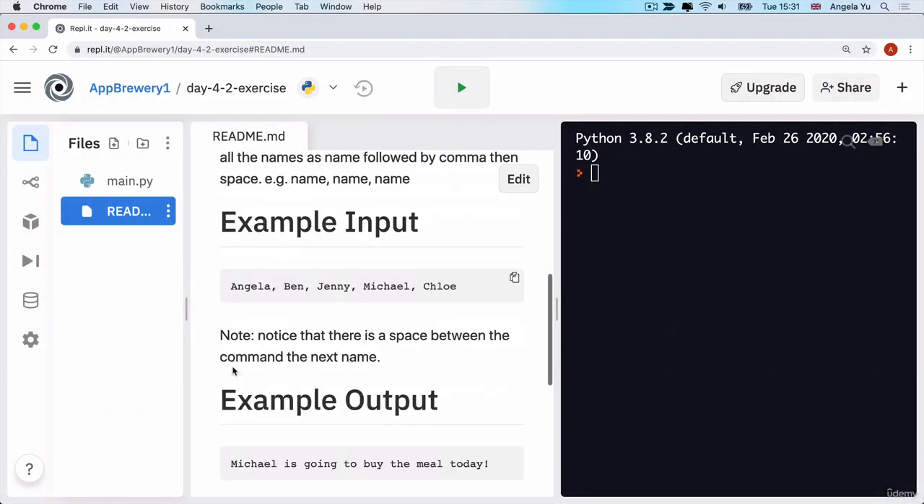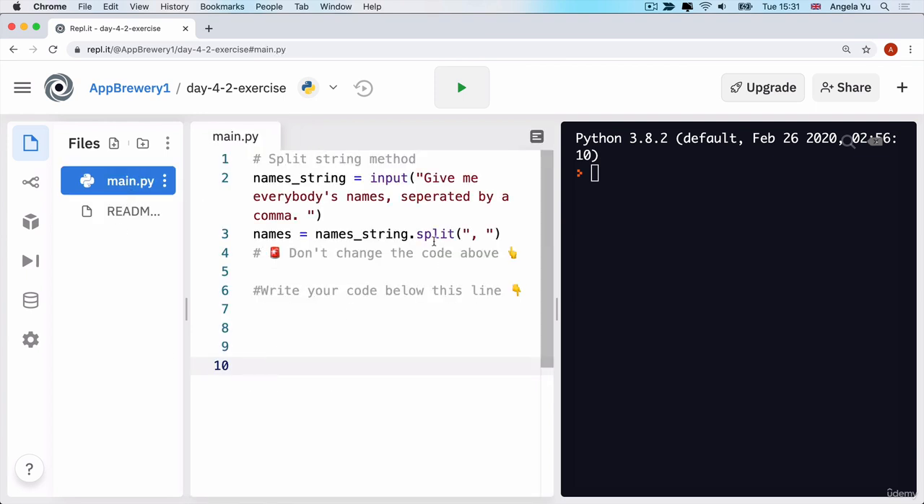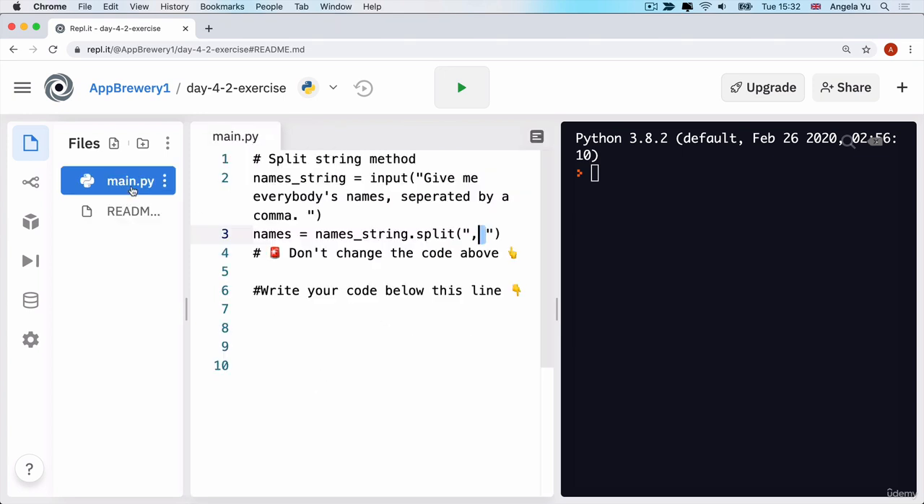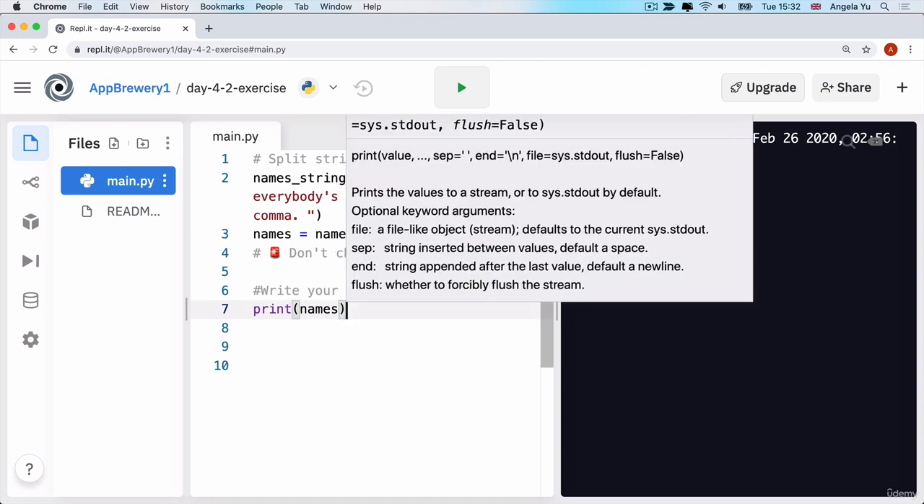Now, similarly over here, when we give the input, it's going to be in the format like this. Everybody's names separated by a comma and a space. So now, if we use the split on a comma and a space, then it will take out the comma and the space, and it will put everything else as separate items inside a list. So what I recommend doing before you get started writing the actual code is to test it out. So print out what names actually looks like.